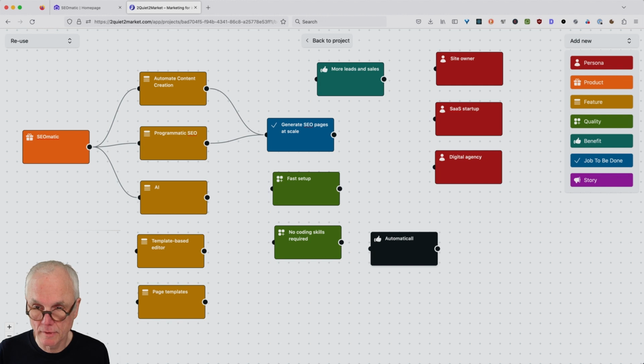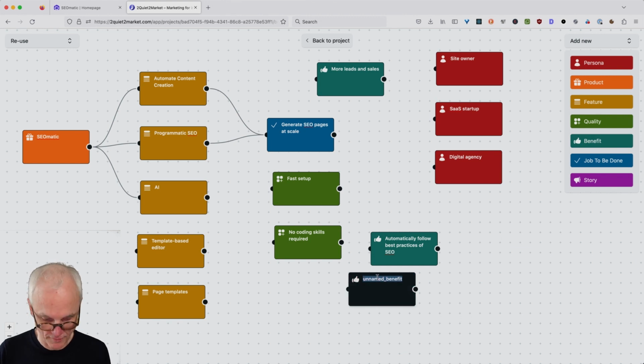Automatically follow best practices of search engine optimization. This could also save time. Time saver.